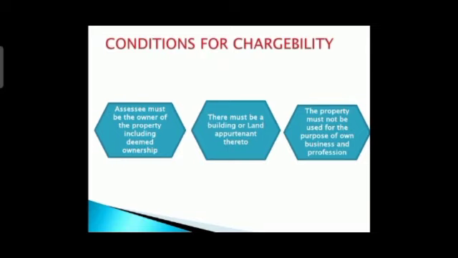And the last point is that the property must not be used for the purpose of own business or profession, right? That means a person who is the owner should not use that property for his personal business and profession. That is not allowed.